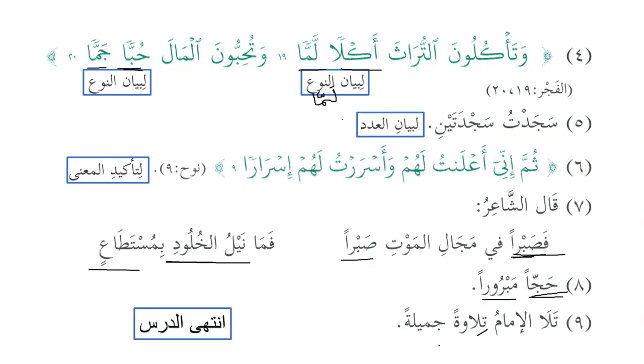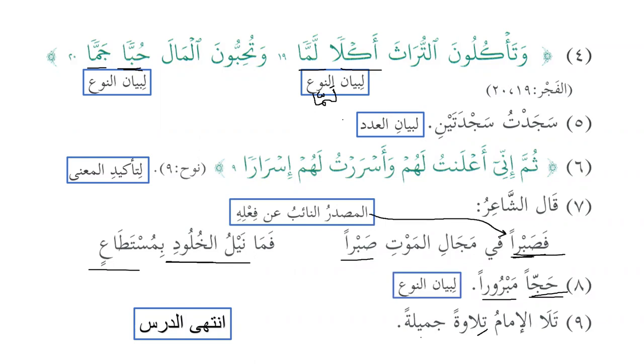The imam recited in a beautiful recitation. And why do we say that? Sorry, because we forgot. This one here is for sabran, naib maful mutlaq. Then we have libyan now, because we have tilawatan, and after that we have the adjective jamilatan.